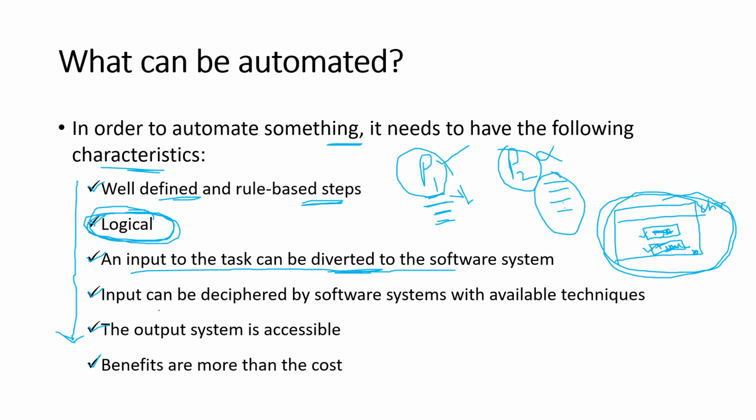Okay, then we shall go with the next interesting characteristic: input can be deciphered by a software system with available techniques. Deciphered means decryption, something like that. I will not go into detail about encryption and decryption here. At the simplest level, again I can take one more application. Let us take one more web page displayed here, again in either Chrome or Firefox. And I hope everyone has seen a field called the password field, where the user will enter the password.